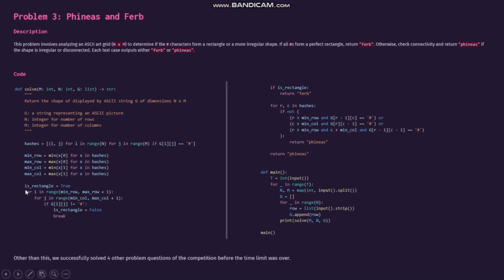Here you can see this part of the code, which was done in Python, checks if this shape that we were given was a rectangle or not. And if it is, of course, we just print out Ferb. And in case it is a more irregular shape, this part checks that, and we print out Phineas.